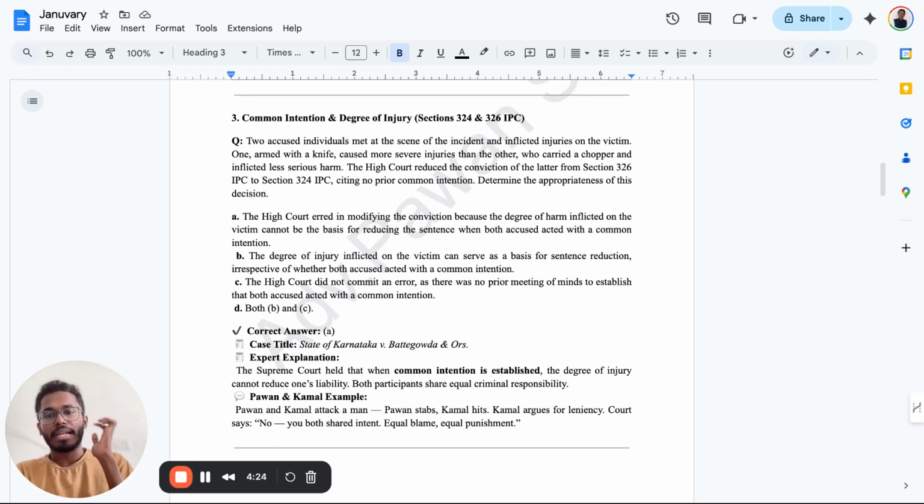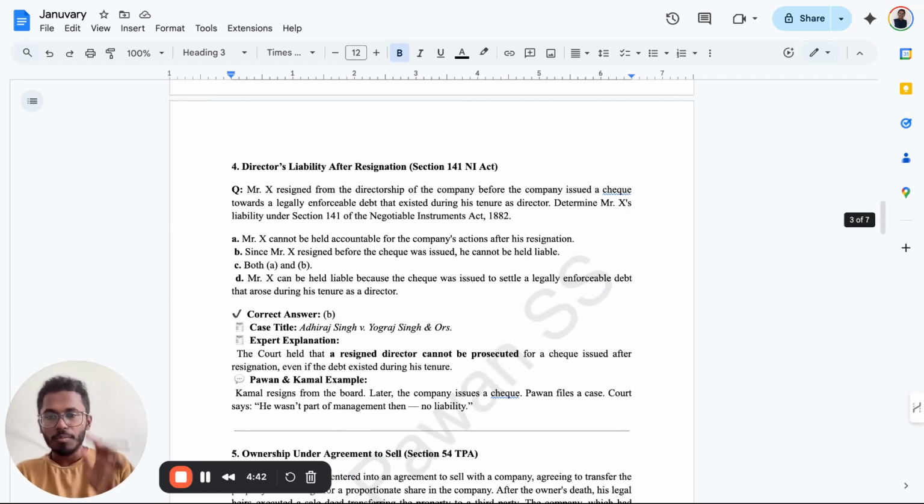So determine the appropriate answer. The answer is very simple. It is option A. The High Court erred in modifying the conviction, because the degree of harm inflicted on the victim cannot be a basis for reducing the sentence when both accused acted with a common intention. I hope that's very clear.